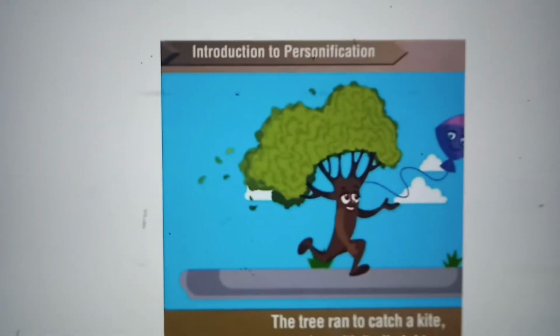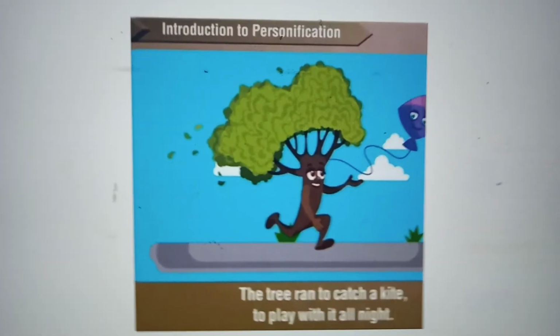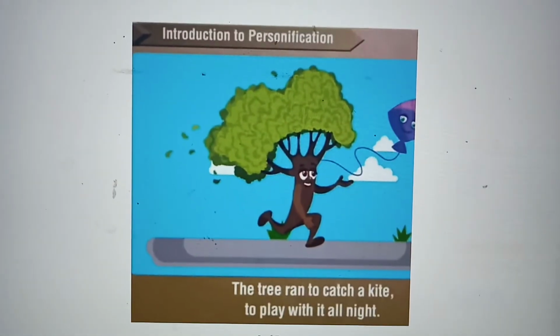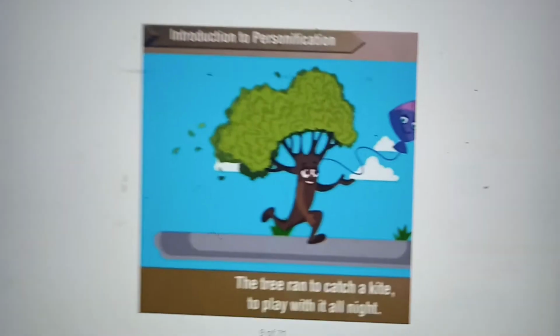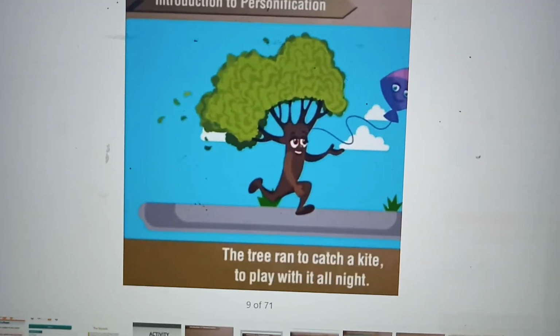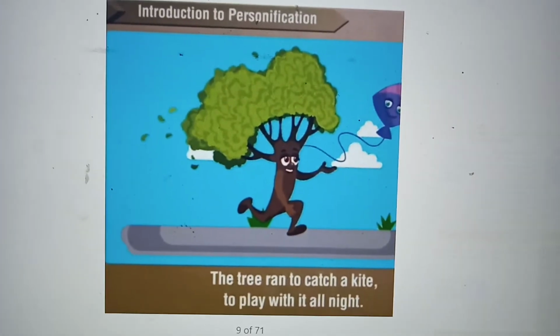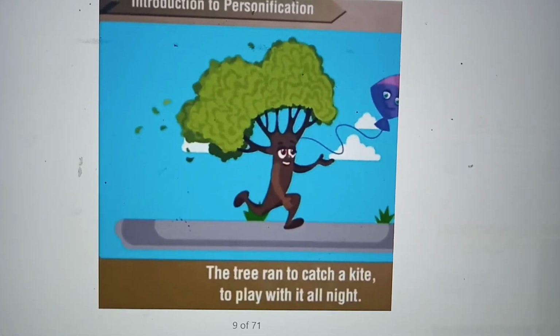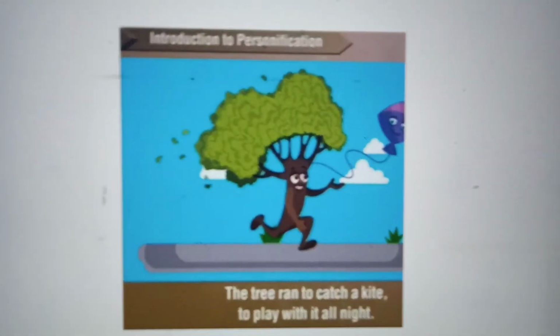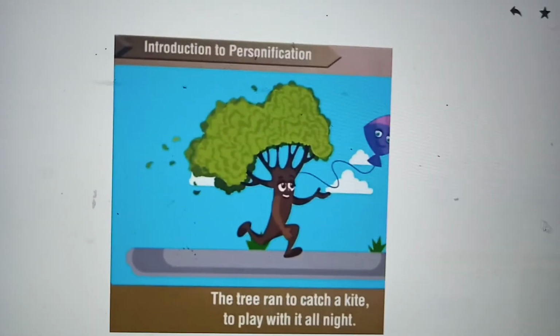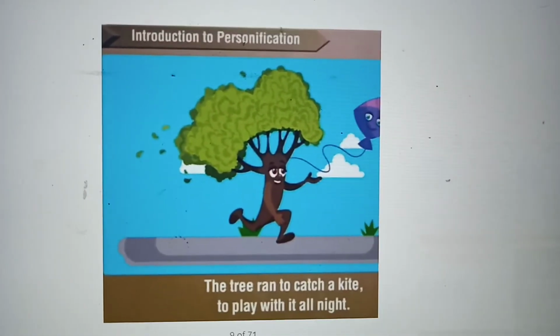See here, the tree ran to catch a kite to play with it all night. This is a poem. The tree cannot run behind the kite, but the poet is imagining as if it is having some human qualities and it is going to catch the kite. So that is personification.